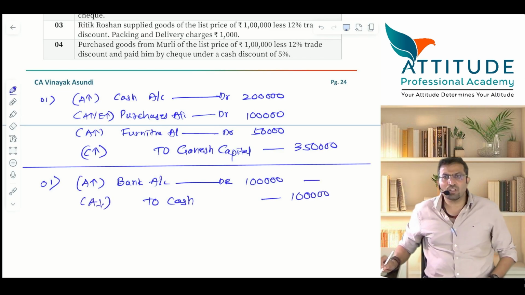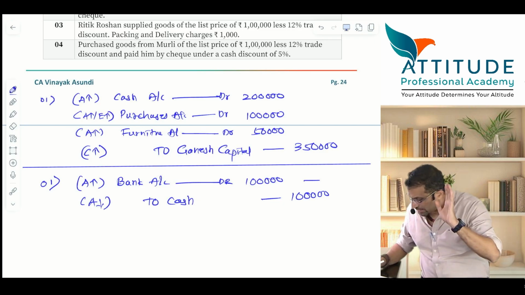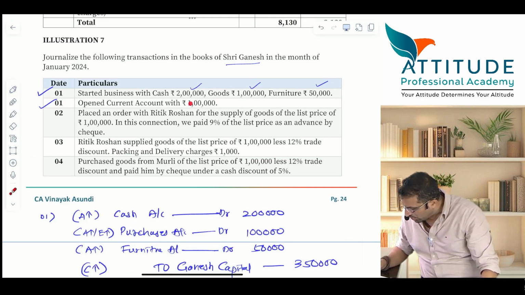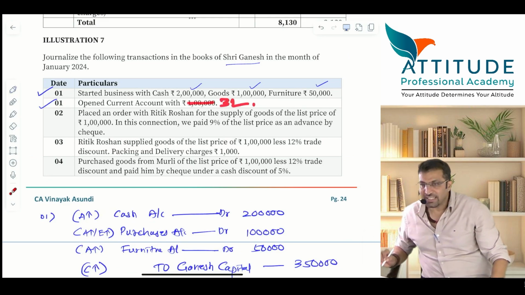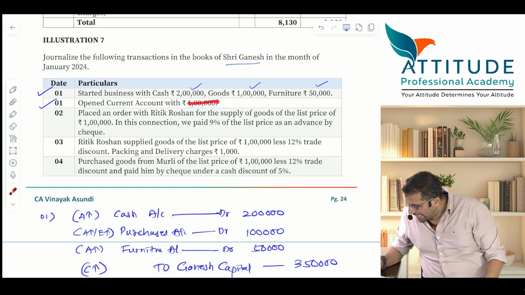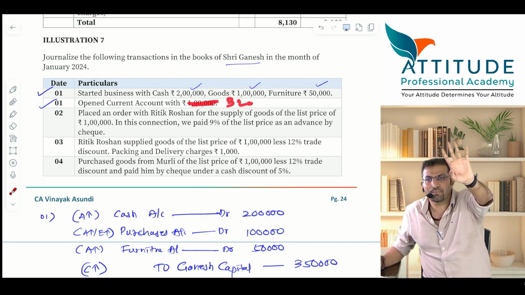Now concentrate here, all of you. I want to ask a question here. Please answer this. Suppose if I change this sentence and say, opened a current account with 3 lakhs. Will this be correct or wrong? Instead of 1 lakh, I am putting it as 3 lakhs. Will this be correct or wrong? Why will it be wrong? Very good.